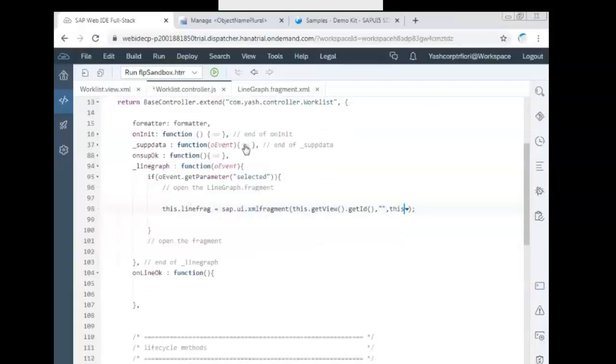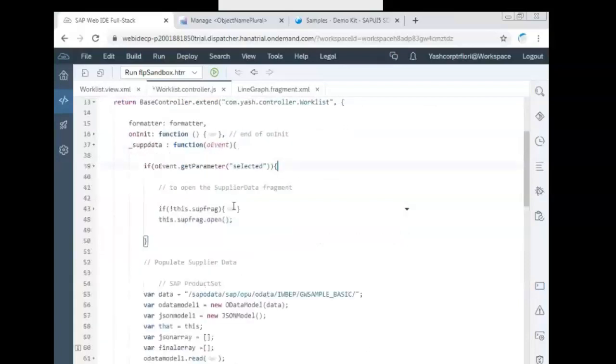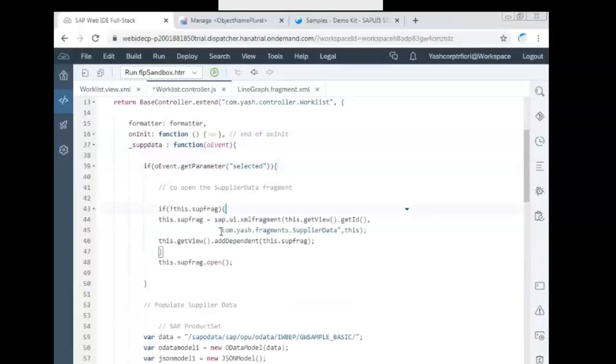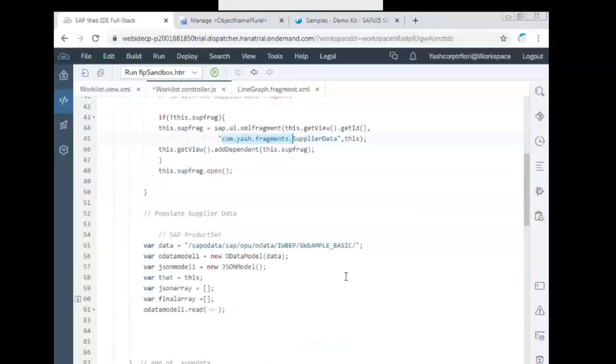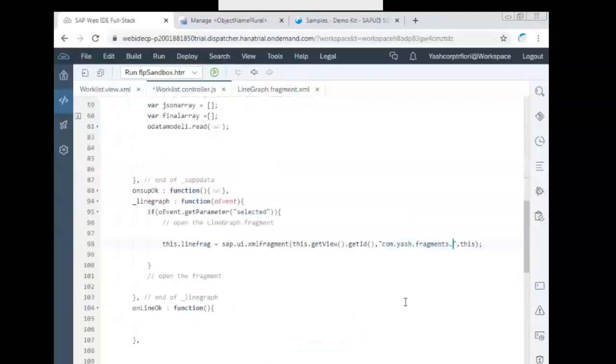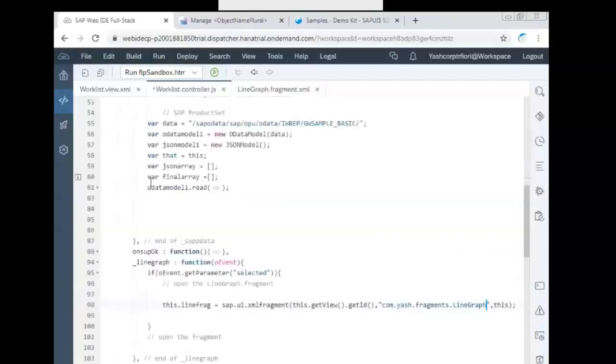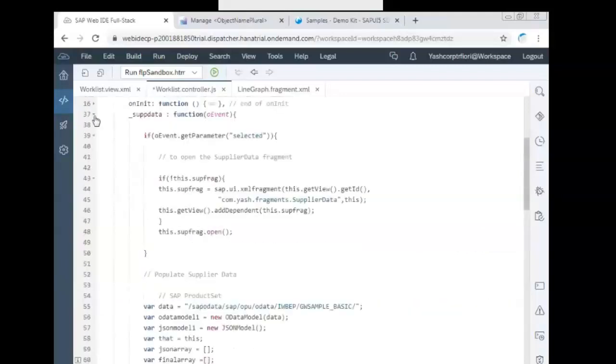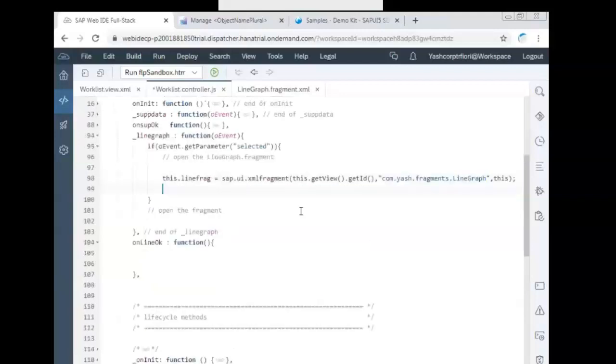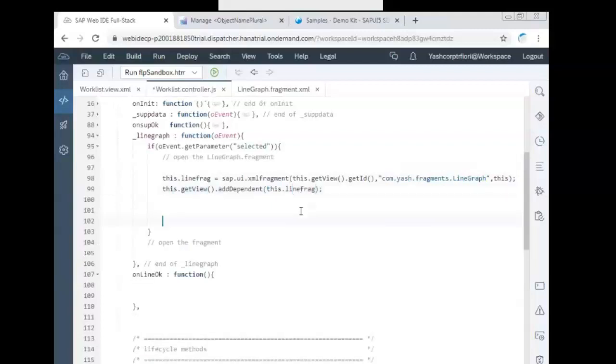The path to the fragment I'll copy it from the previous application. Then this dot line, this dot get view dot add dependent of this dot line graph frag.